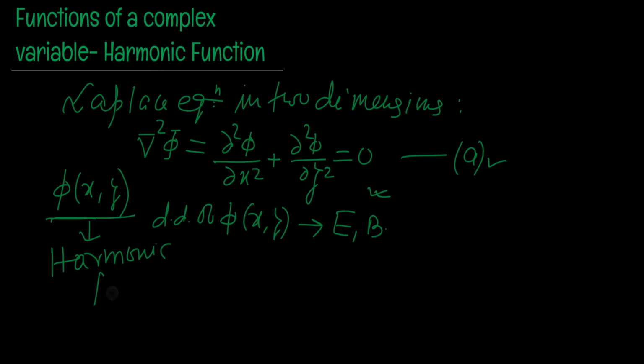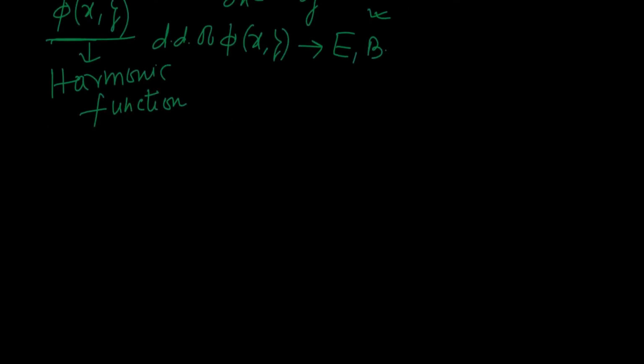So, in short, you may say a function which satisfies Laplace equation in two dimensions, or which is the solution of a Laplace equation in two dimensions, is simply a harmonic function. But for a concrete definition, in a right way, we define it in a particular manner, and for your convenience I am just writing that definition.